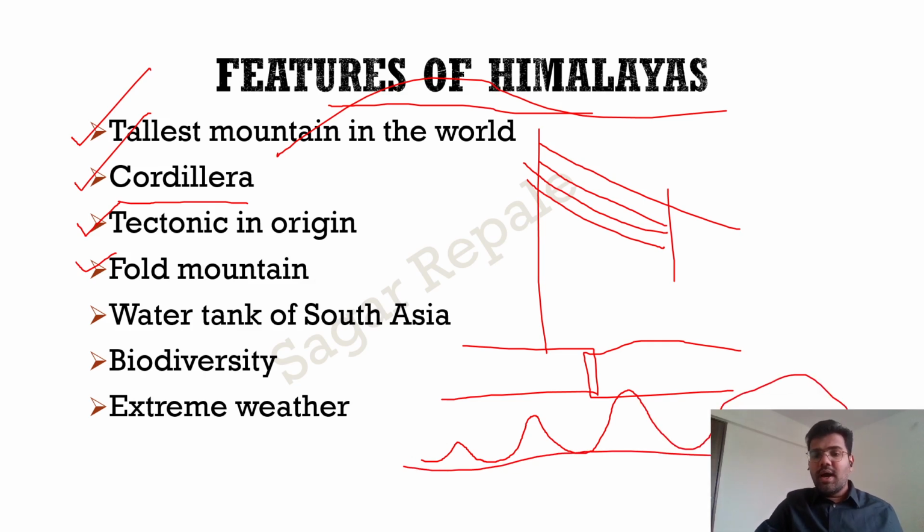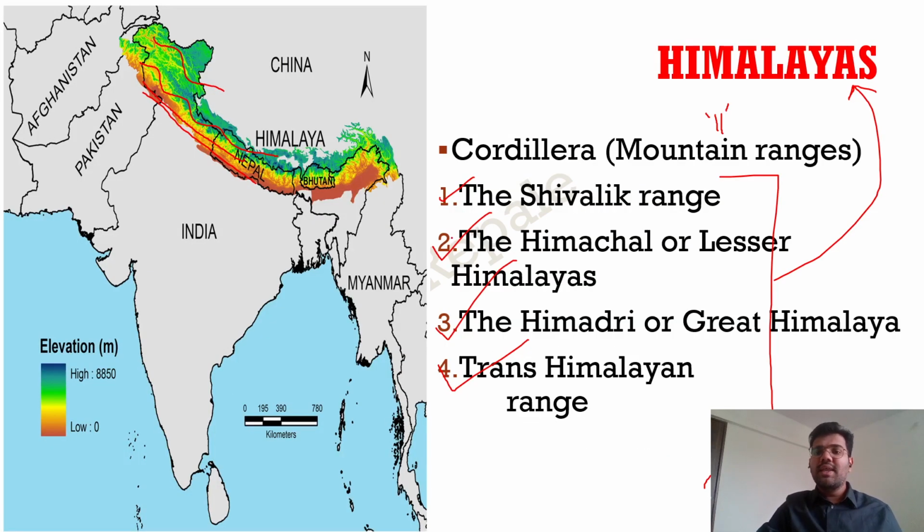So the height increases. We just saw these four mountain ranges. The Shivalik range has the least height. The height increases when you are going towards north. The height of the Himachal or Lesser Himalayas is more than the Shivalik ranges. Then the height of the Greater Himalayas, the Himadri, is the highest. And the Trans-Himalayan range is somewhat lower than the Himadri or the Great Himalayas.